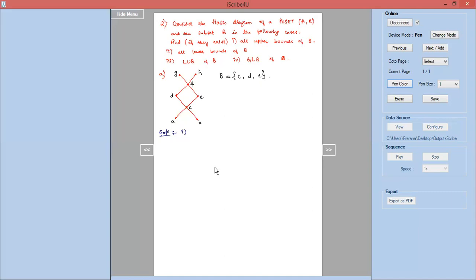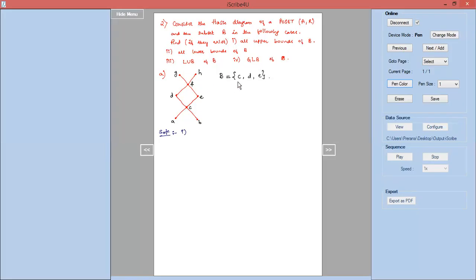Okay, so we have to just see to it that all the elements of the subset B, that is C, D, E, should be related to the element or elements. Then we can say those element or elements are the upper bounds of the subset B.